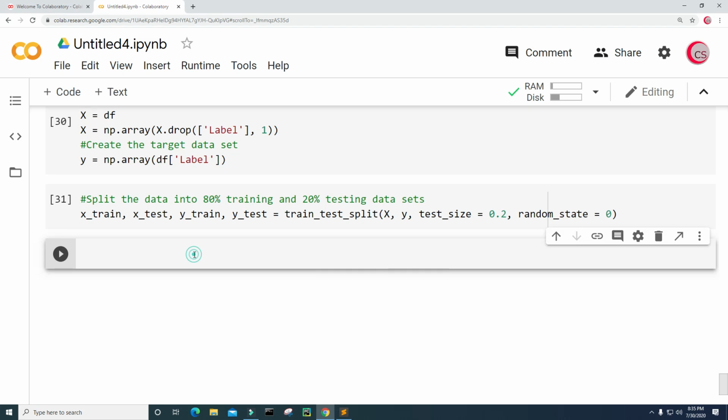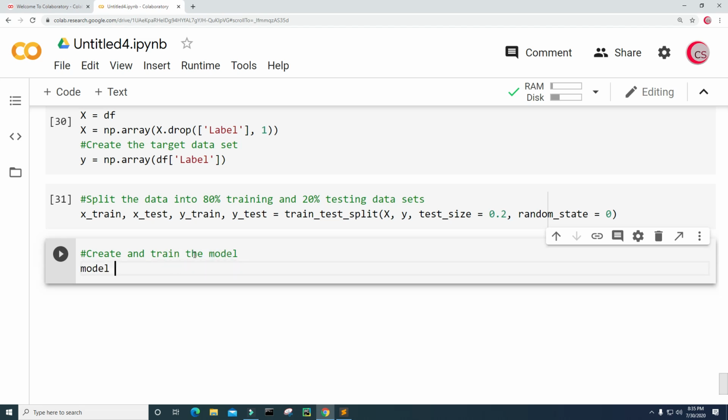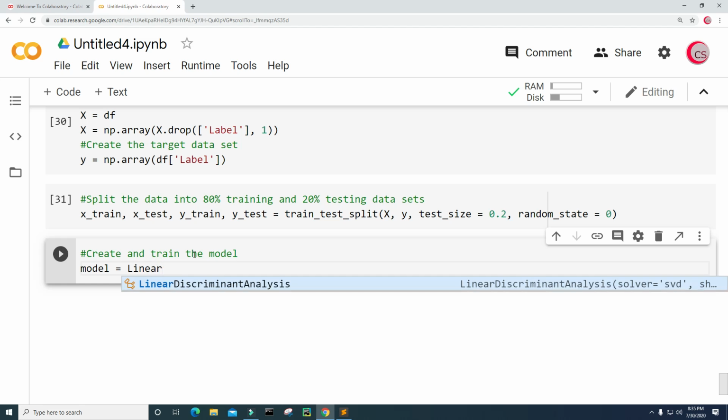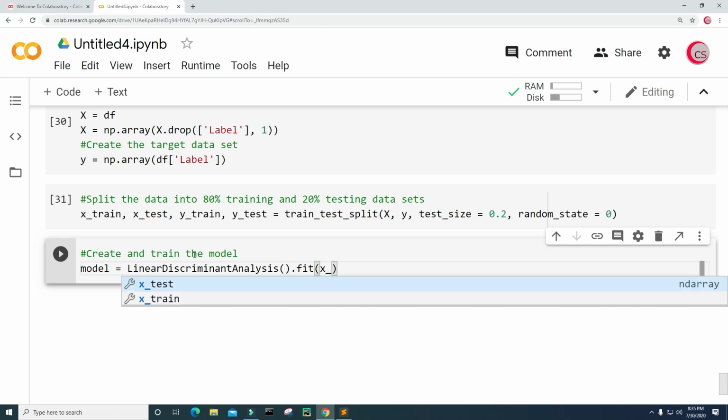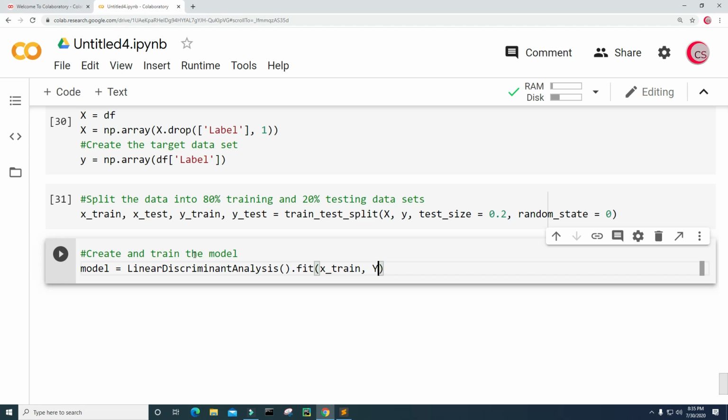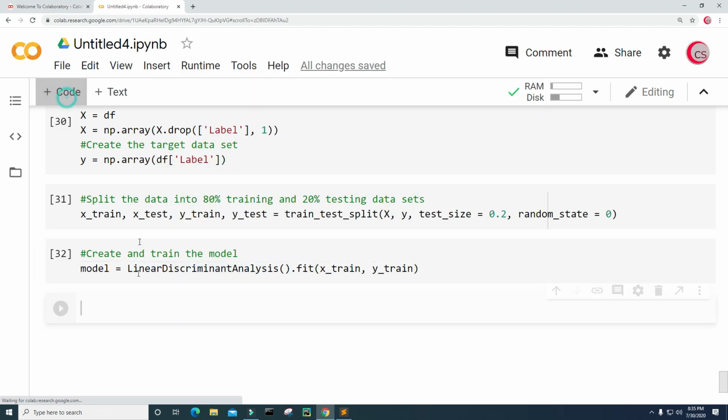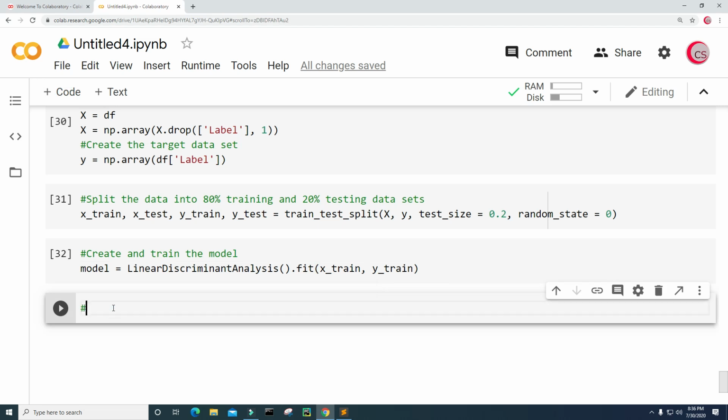And now let's create and train the model. So I'm going to create a variable called model and set it equal to LinearDiscriminantAnalysis().fit, and we're going to train it with the x_train data set and the y_train data set. All right, so let's go ahead and run this. All right, that looks good. Create a new cell.